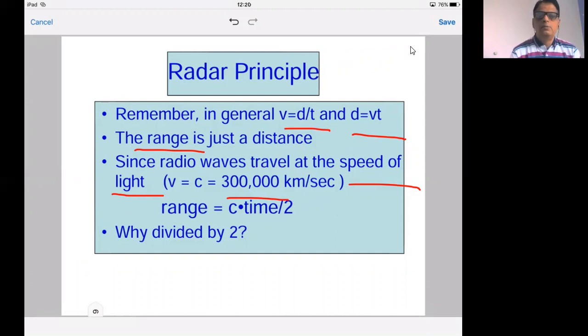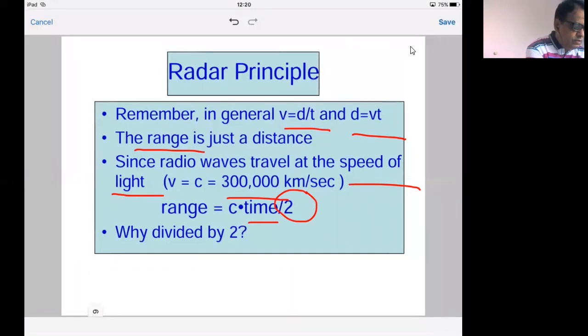So we know the value of C. If we can measure time, and if we divide it by 2, then we can determine the range of the target.